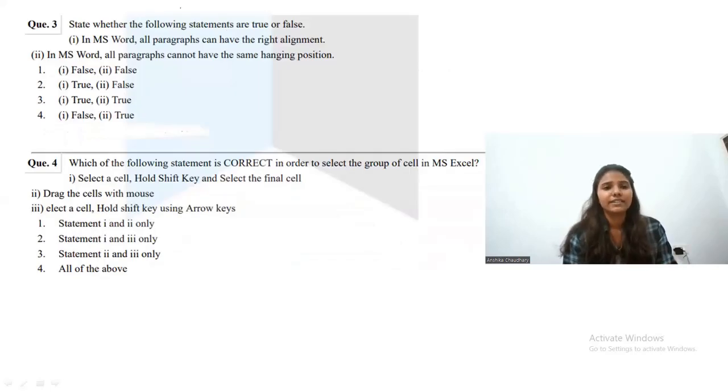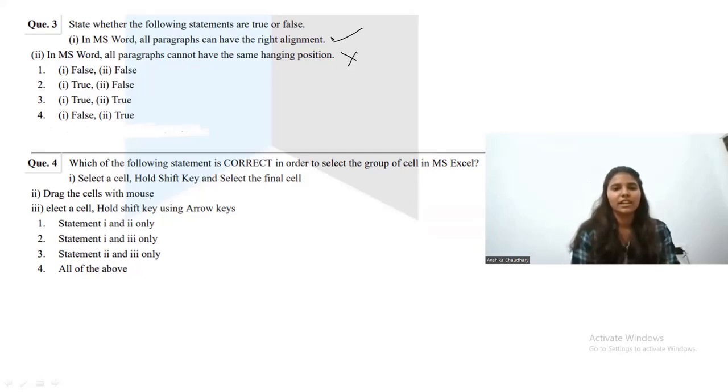The question is, state whether the following statements are true or false. In MS Word, all paragraphs can have the right alignment. This is true. In MS Word, all paragraphs cannot have the same hanging position. This is false. Okay, so first is true and the second one is false. Now the question is, which of the following is correct?